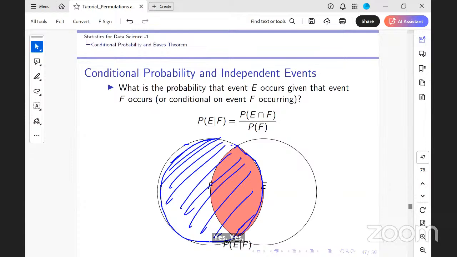The portion of E happening conditioned on this F is this. So this red divided by this blue would be the probability of E happening conditioned on F. The red is your probability of E intersection F, and this blue is your probability of F. So the conditional probability is nothing but the probability of the intersection divided by the probability of the total event. Is this clear, the understanding of what is conditional probability?